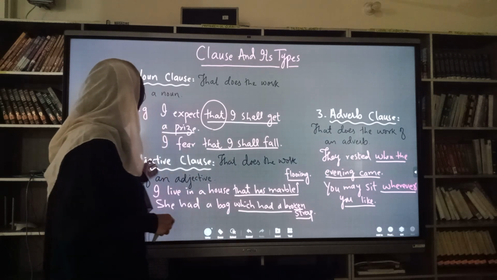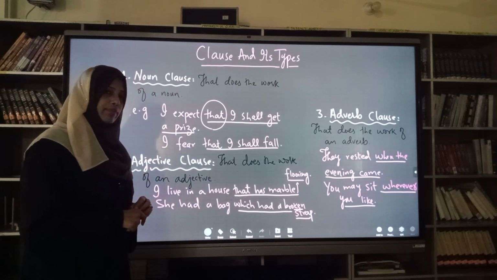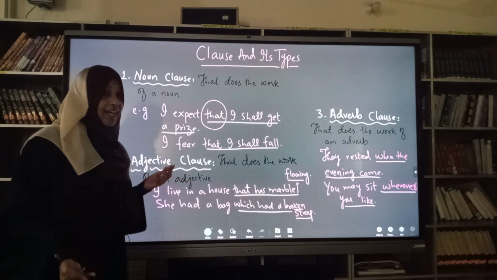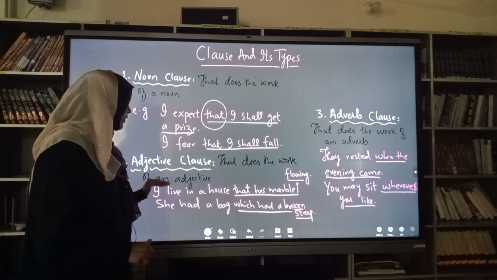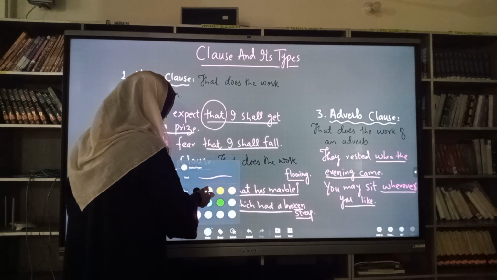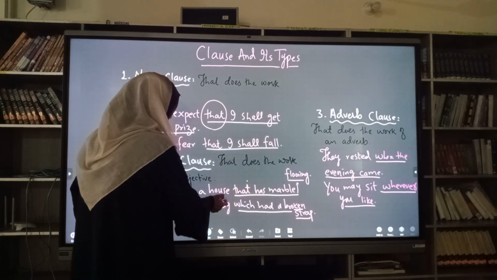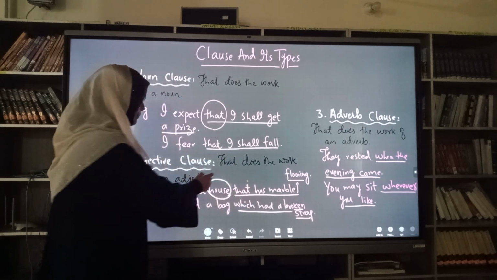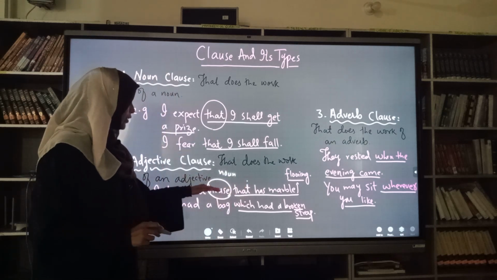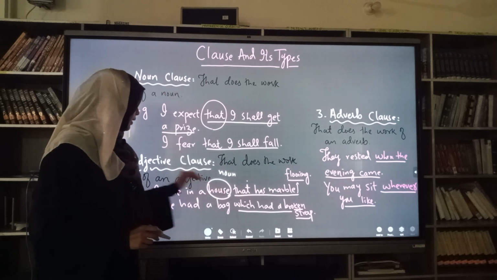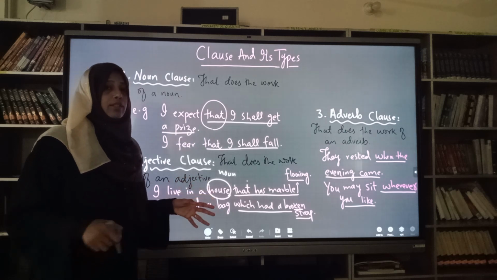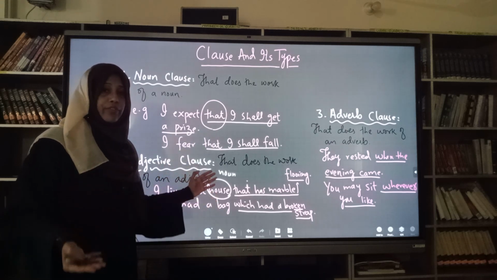Okay, now in the second type, that is adjective clause, the definition is the same as I told you, that does the work of an adjective. Now the examples are: I live in a house. Now remember, when anything defines a noun, it becomes automatically an adjective. So the information is about the house. I live in a house that has marble flooring. So this is the specification, something that is adding to the meaning of a noun, house.